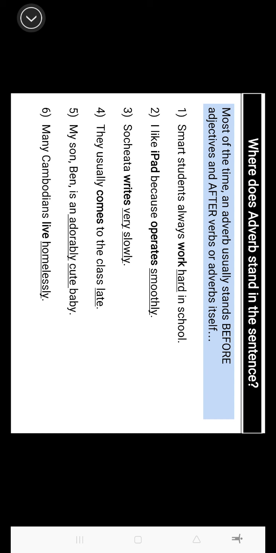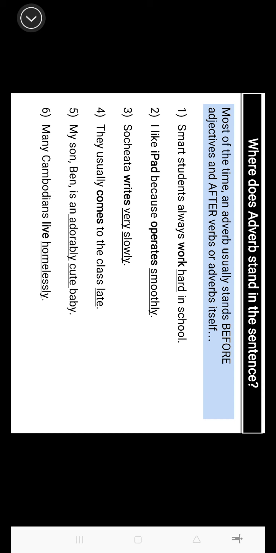Okay. Number 3, Suchita writes very slowly. So this tells how Suchita writes. She writes very slowly. So slowly here is an adverb and it tells you about the activity of writing from Suchita. She writes very slow, okay? Not that fast. Number 4, they usually comes to the class late.